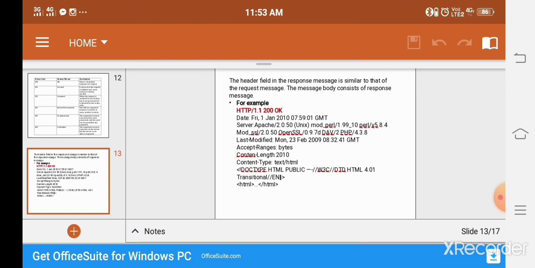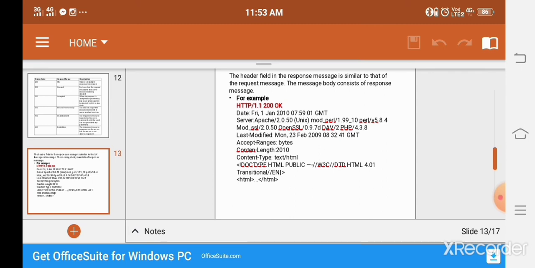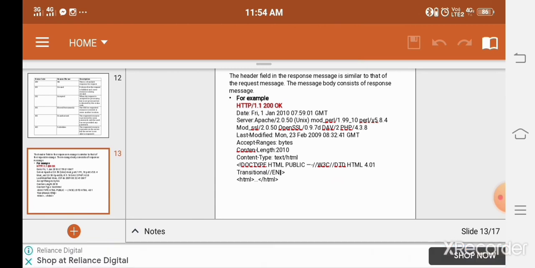For example, I am taking an example of HTTP 1.1 and 200. Once I get information from the server side, the server reads and stores some information: which date we send or receive the message, the latest modification date, which server we use, and the content length. This information is stored on the server for protection or security purposes.